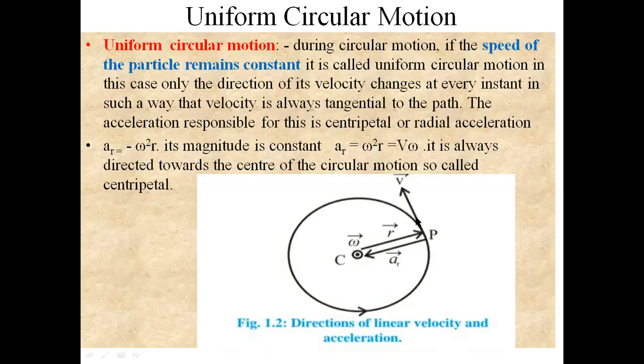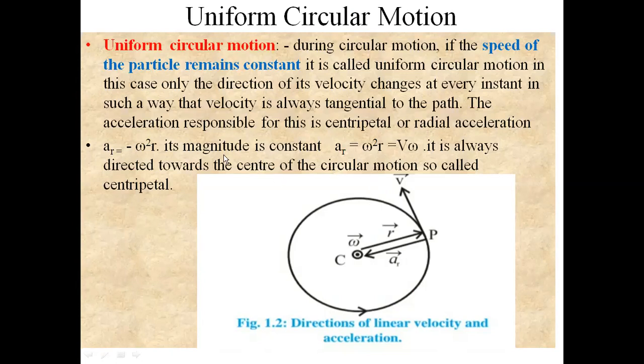Here the direction of velocity is going to change at every instant, but the speed, meaning the magnitude of velocity, remains constant, only the direction changes. The magnitude of velocity is constant; such a kind of motion we call uniform circular motion.